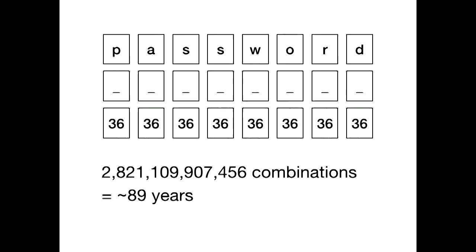I'll show the math for how many possible passwords there are. Let's say our maximum password length is 8 characters long, and let's say for each possible character in the password, there are 36 possible characters, the letters A through Z plus 0 through 9. These are close to the worst password rules you could come up with, but they make a good example. The total number of possible combinations here is 36 to the 8th power, which is a lot of combinations.